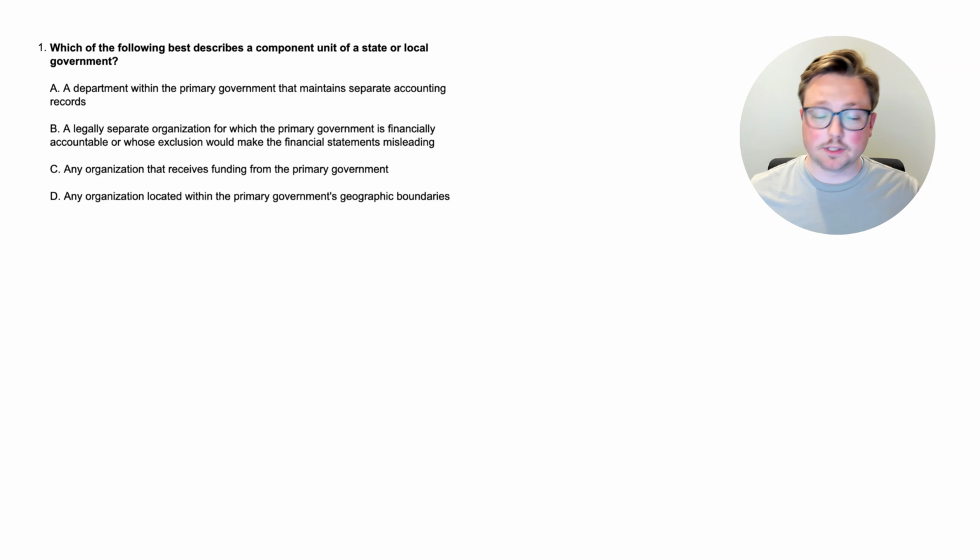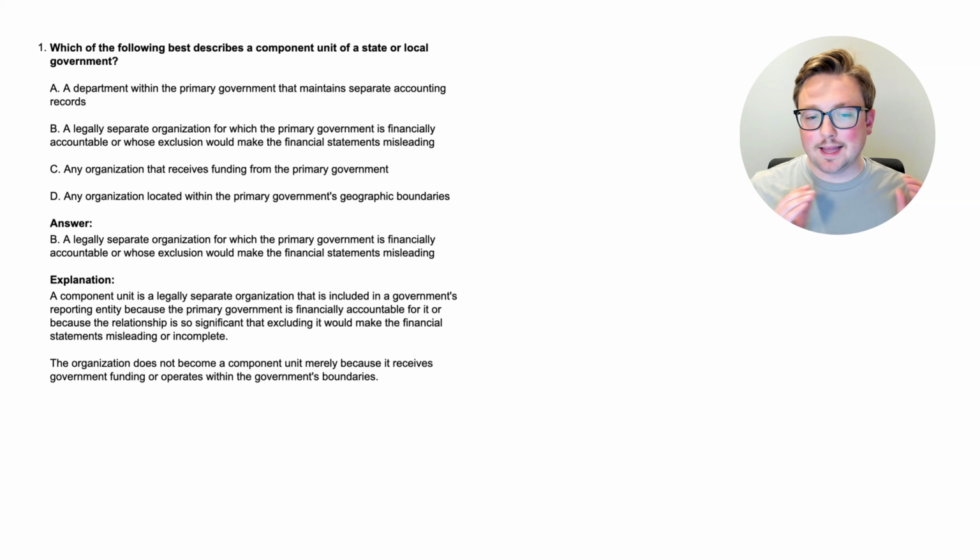So out of those options, you might have an idea already just by reading these and kind of logically thinking through it. A lot of the time you can do that with the questions, but if you have no idea, that is okay. We are going to use this question to kind of set the base for what we need to know about component units. So let's dive straight into the answer. All right, here we are. The answer is B, a legally separate organization for which the primary government is financially accountable or whose exclusion would make the financial statements misleading.